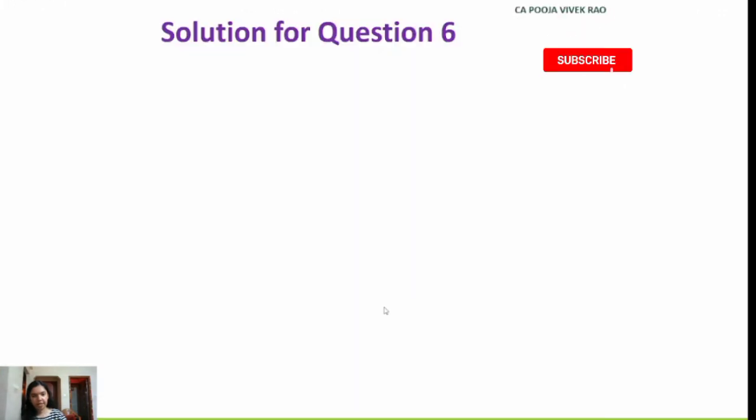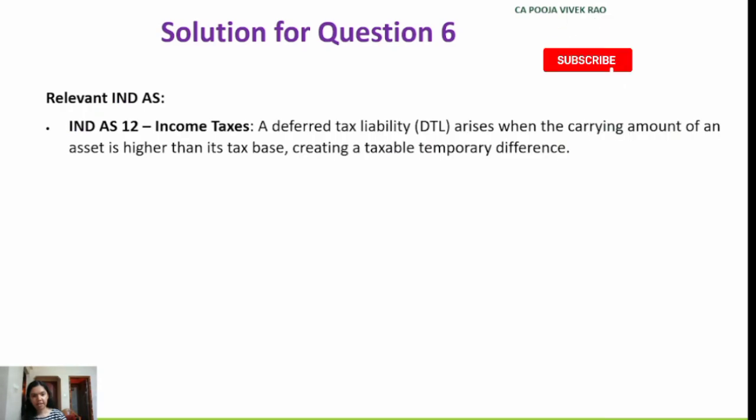So here the applicable Ind AS are Ind AS 12, income taxes. A deferred tax liability arises when the carrying amount of an asset is higher than its tax base, creating a taxable temporary difference. And another Ind AS applicable here is Ind AS 109, that is financial instruments. As we discussed earlier, investments classified as fair value through profit and loss are recorded at fair value in the financial statement. But fair value adjustments are not recognized for tax purpose. Hence, this leads to temporary difference.